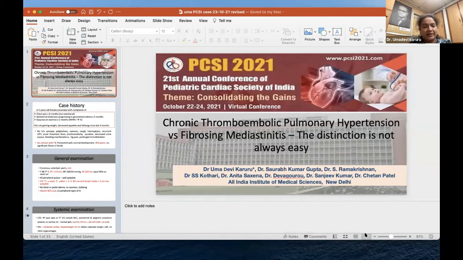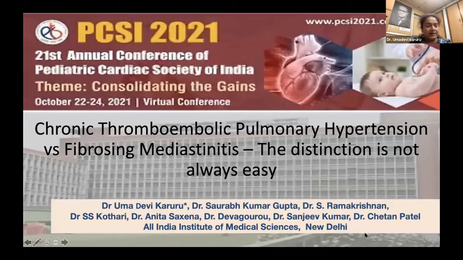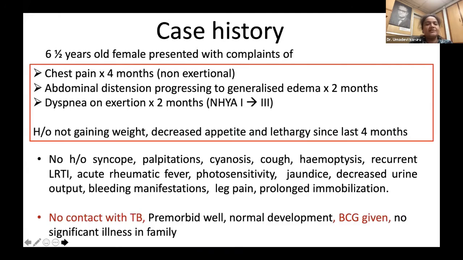Today I am going to present a case where we faced so much diagnostic difficulty between chronic thromboembolic pulmonary hypertension versus fibrosing mediastinitis. We had a case, a 6.5 year old female child who presented with non-exertional chest pain for 4 months, abdominal distension which progressed to generalized edema for 2 months, and dyspnea on exertion which progressed from NYHA class 1 to class 3 over 2 months, associated with poor weight gain, decreased appetite and lethargy, without any syncope, palpitations, cyanosis or recurrent LRTI.